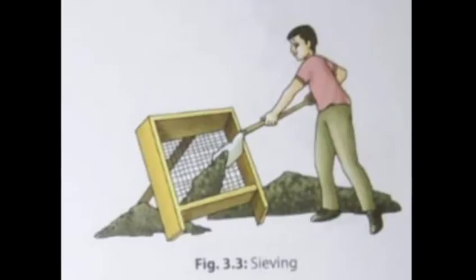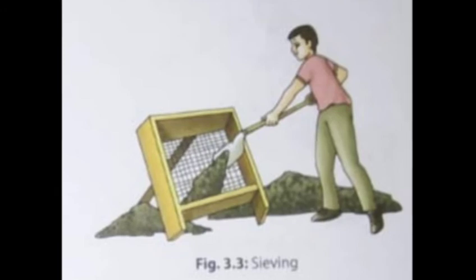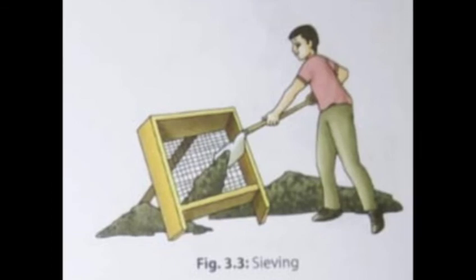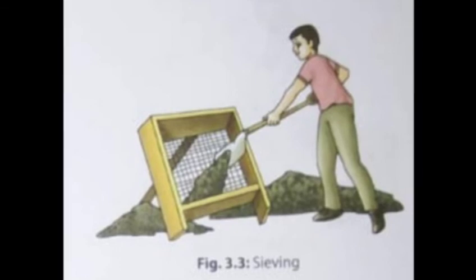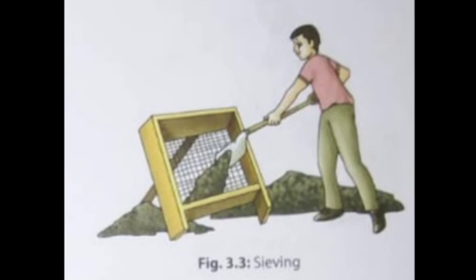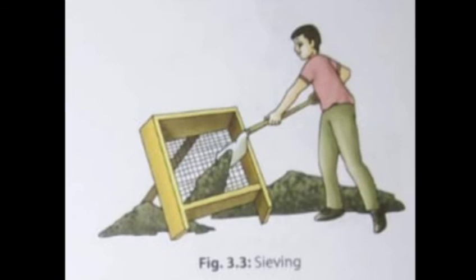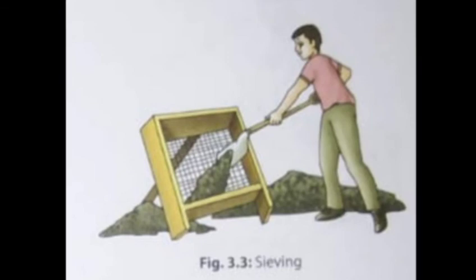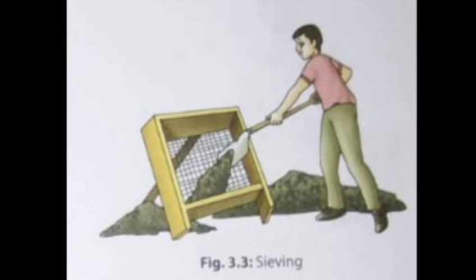Then comes the method of sieving. You might have visited some construction site where you have seen this kind of large sieve which is having metallic outer covering with a large mesh attached to it. And this kind of large sieve or mesh is used to separate the heavier particles, that are stones or pebbles, from the sand. Here the person is separating out the sand from the pebbles or the stones with the help of this sieve.